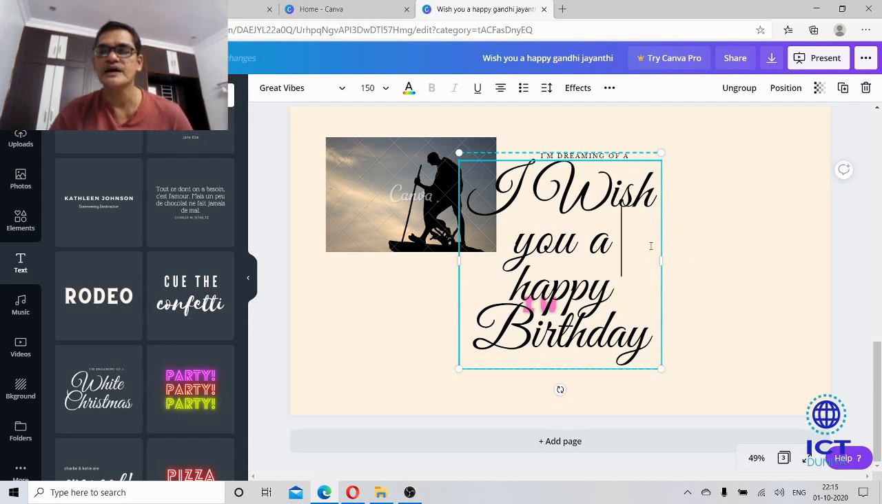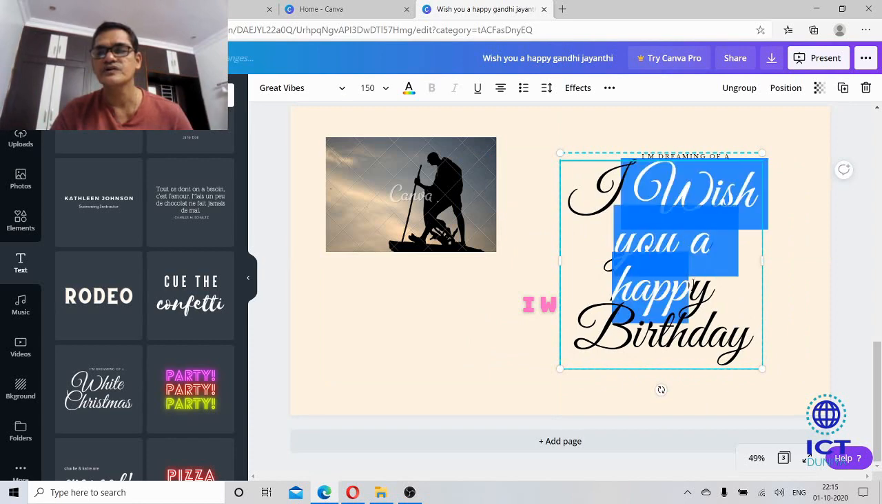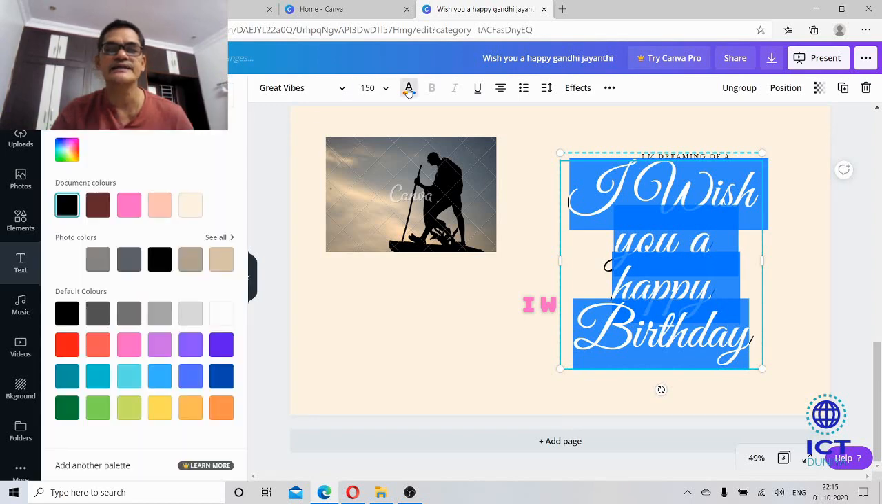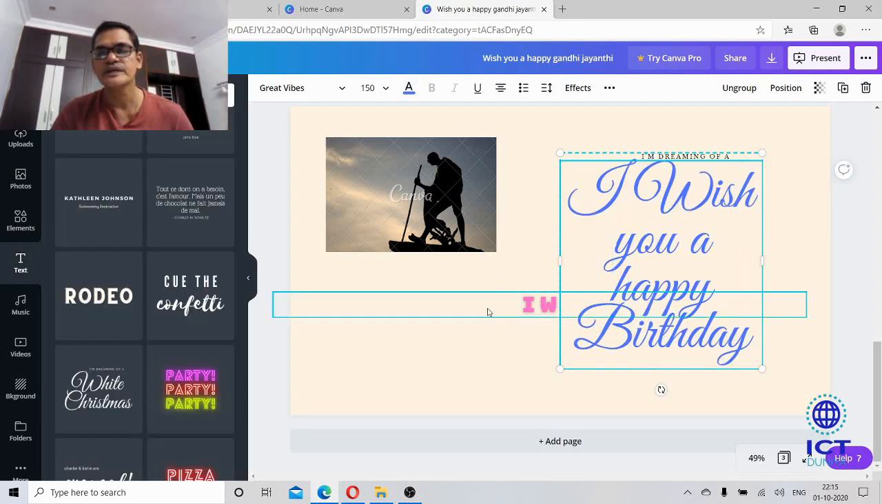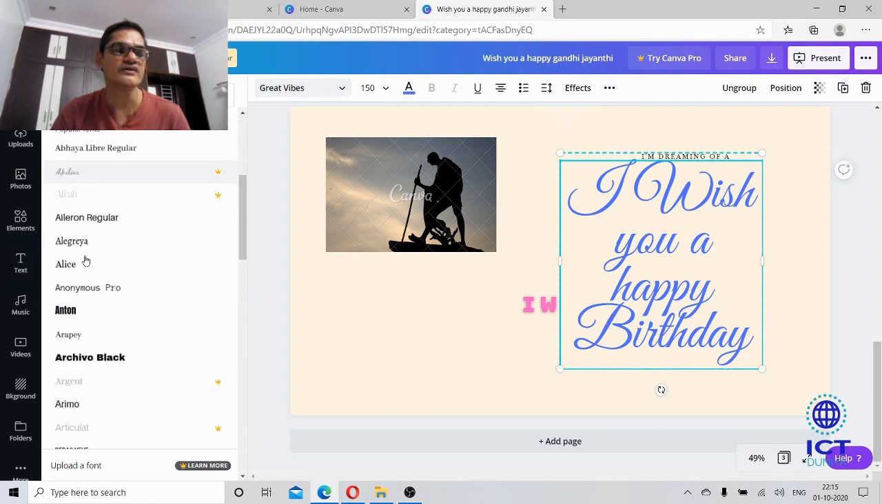And simply, I'll drag this text. See here, if I want to change the color of the text, as this is black in color, I simply want to change this to a beautiful blue. This is how we can change the color. And some other effects are here. This is copy style and lock. You even have different fonts.